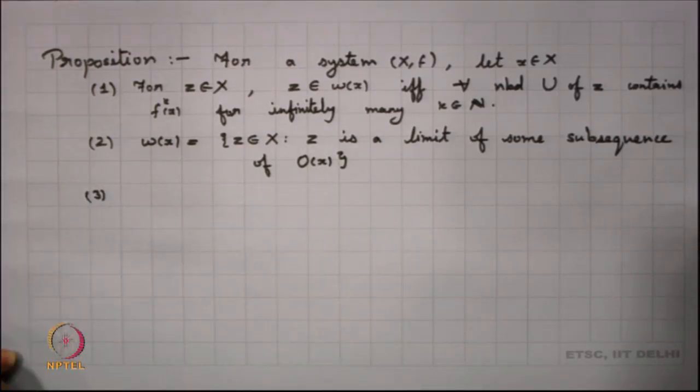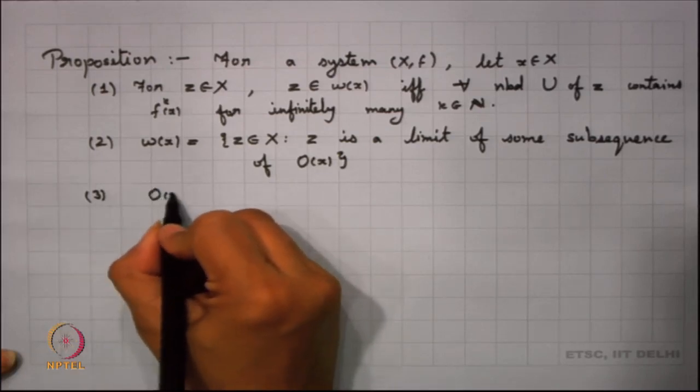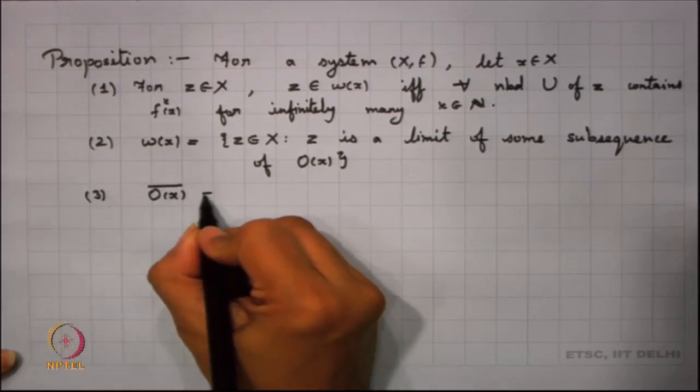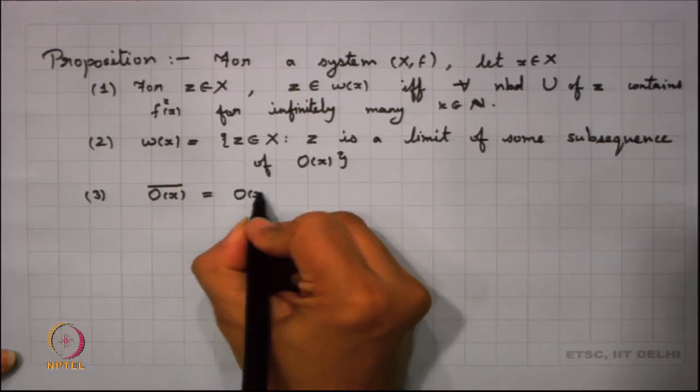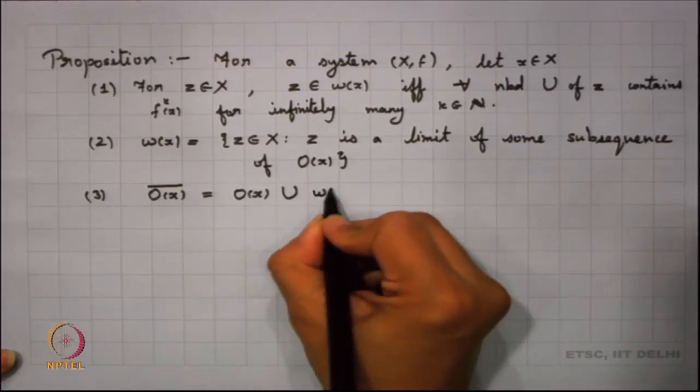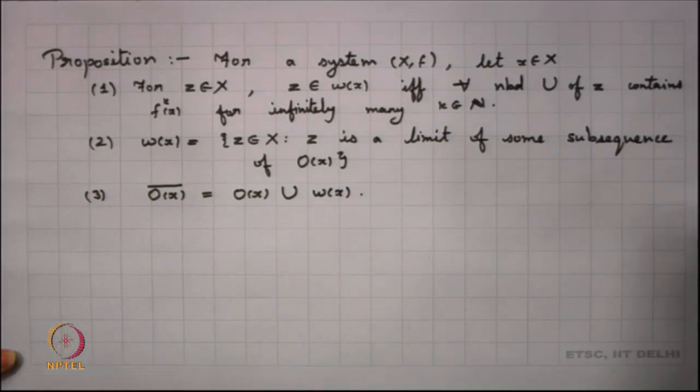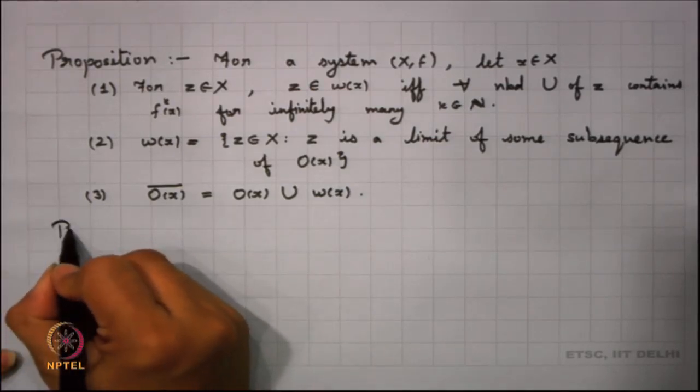And the third part here is that the orbit closure of x consists of two parts: the orbit of x union the limit set of x. So, let us try to look into the proof here.